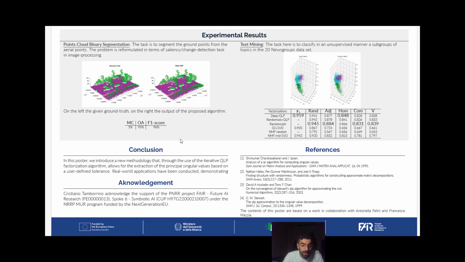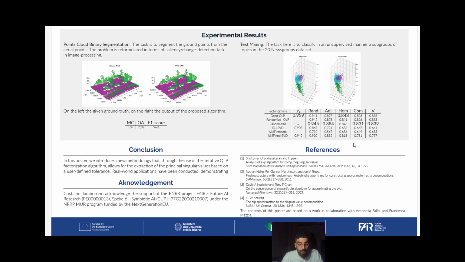In the second experiment, on the right, we used the 20 Newsgroups dataset, which consists of approximately 20,000 newsgroup documents categorized in 20 topics. So we select 3 categories, resulting in 3 classes, and the task here is to apply a clusterization algorithm to this dataset.